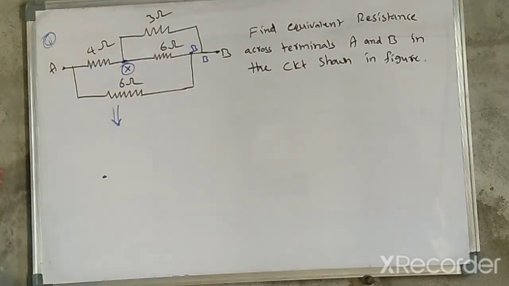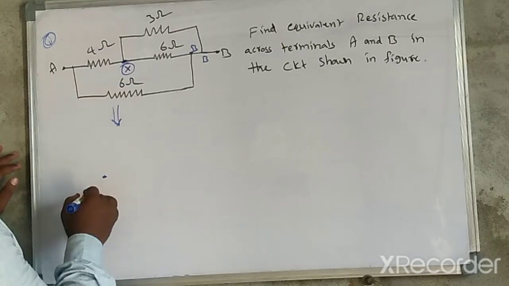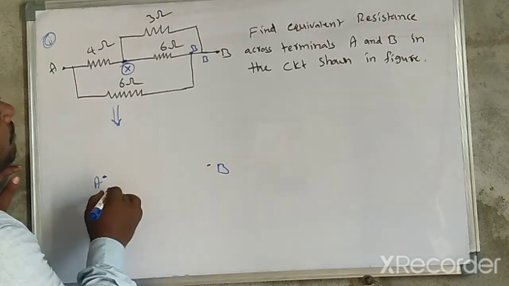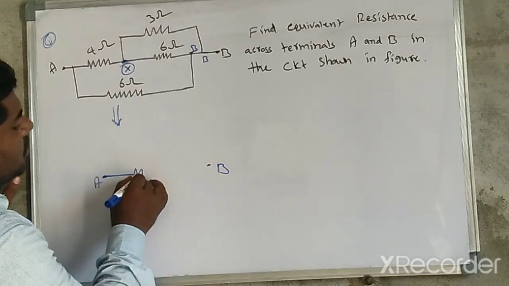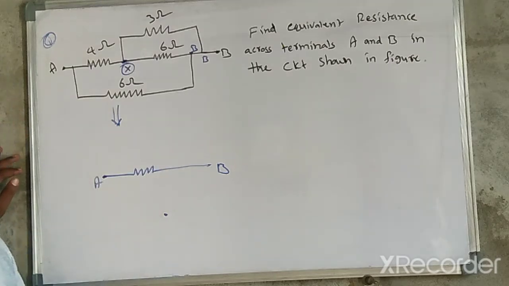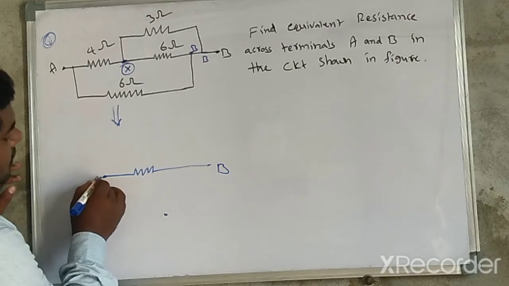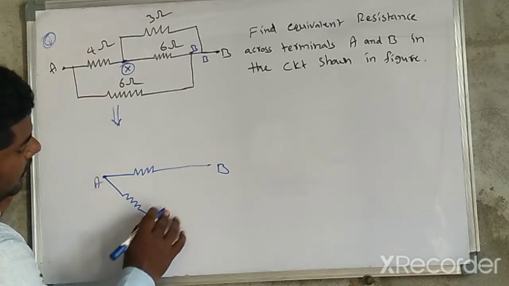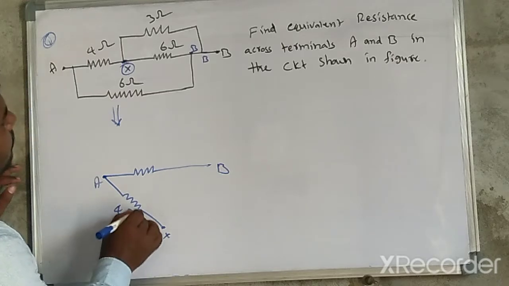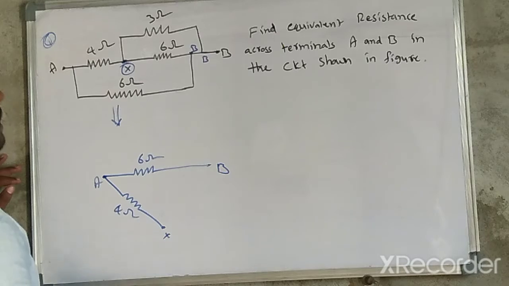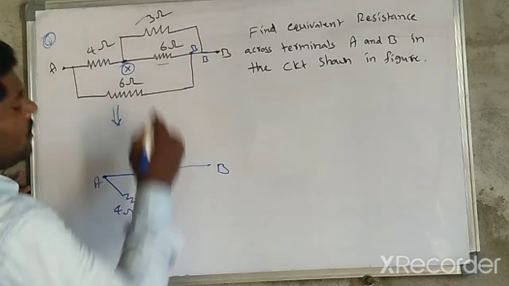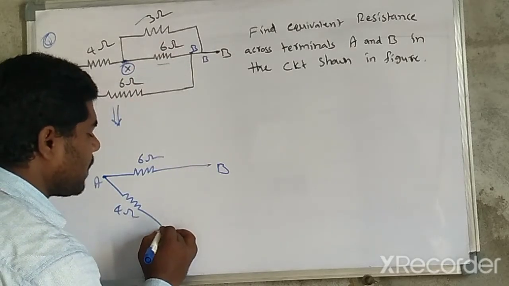You may redraw the equivalent circuit. This is the A point, this is the B point. In between A and B, one resistor is there, and this is the X point. In between A and X, one resistor is there. This resistor is 4 ohm, this resistor is 6 ohm, and between X and B there are 2 other resistors. These 2 resistors are in parallel connection.